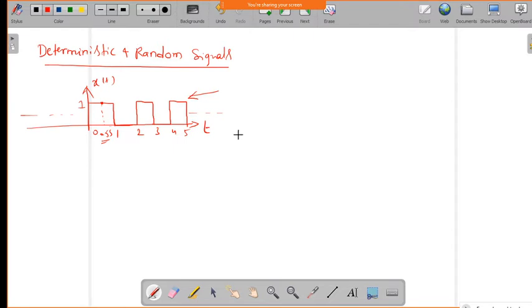Practically, if the signal is generated in such cases, then we can say the value of the signal at a particular instant of time. If we can find it out, then we can call that a deterministic signal.